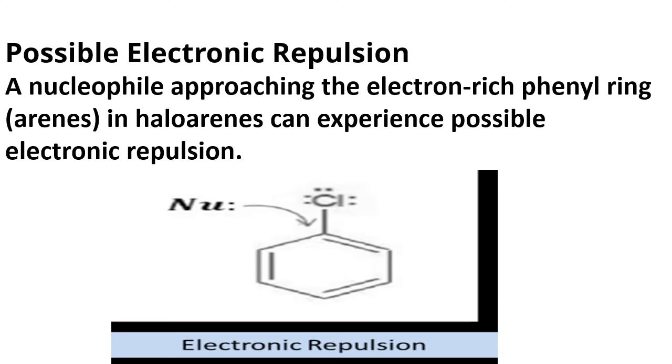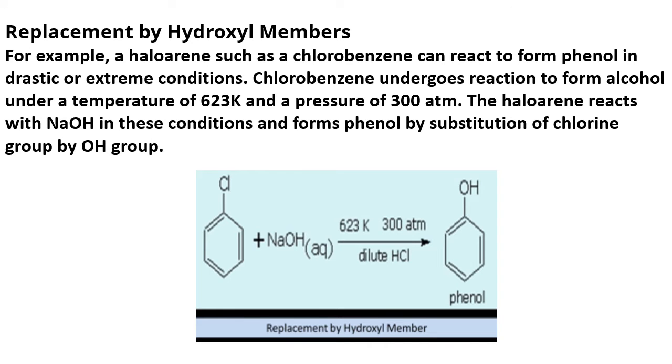Now let us see some examples of nucleophilic substitution reactions of haloarenes, taking chlorobenzene as an example. See, chlorobenzene with alkali. See the conditions: 623 Kelvin temperature, 300 atmosphere, and in the presence of dilute HCl. See the conditions. Only then can Cl be replaced by this OH. So chlorobenzene becomes phenol. So that means whatever we have studied just now shows that haloarenes require strong conditions.